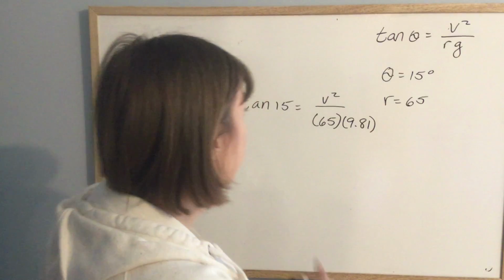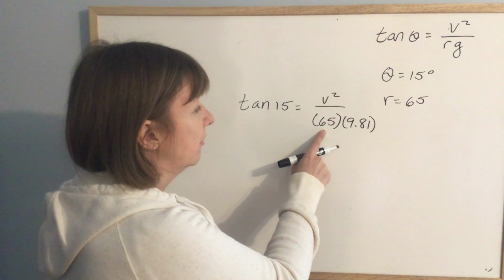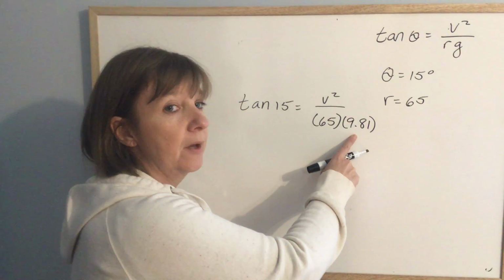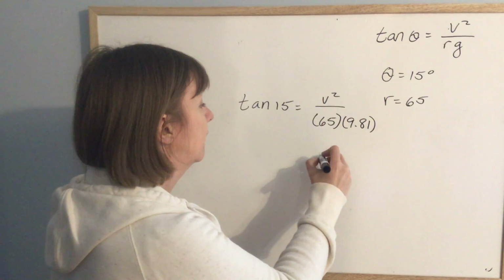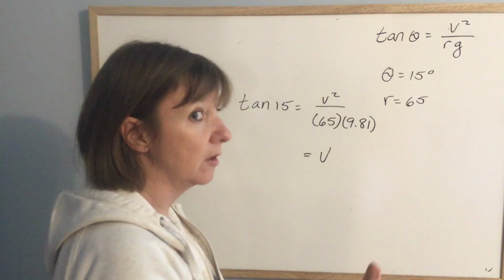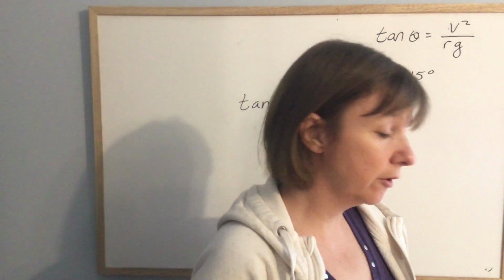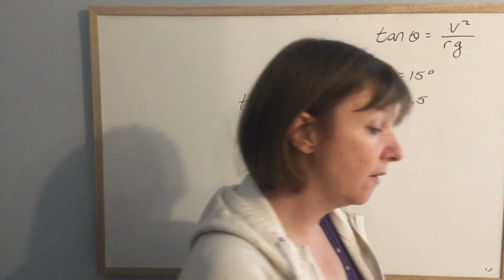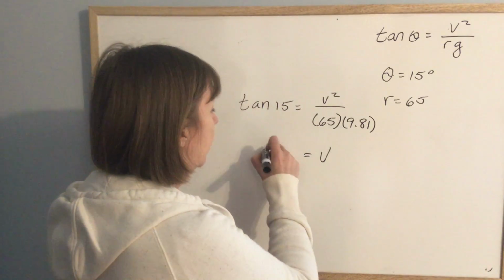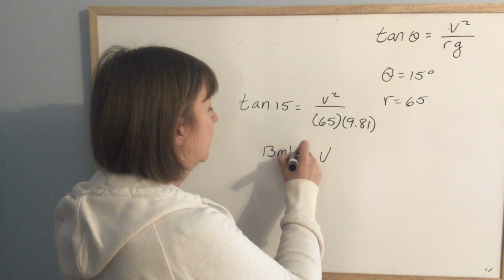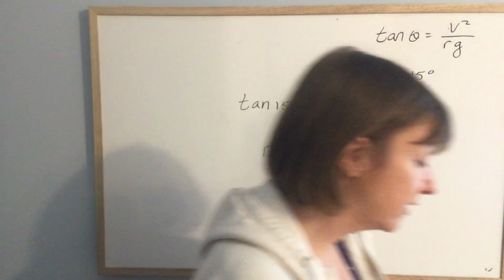But I would do tan of 15, multiply it by 65, multiply it by 9.81, and then take the square root of it because it is v squared. And again, maybe you were leaving off the squared in the question. That is very, very common. But it would be 13 meters per second.